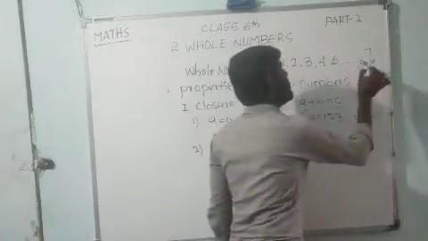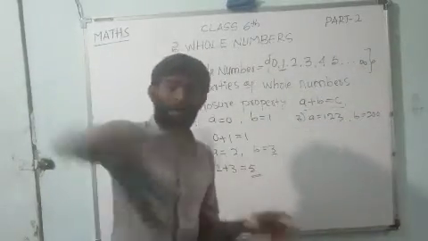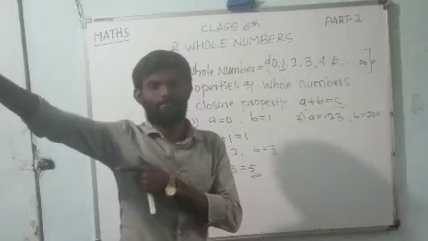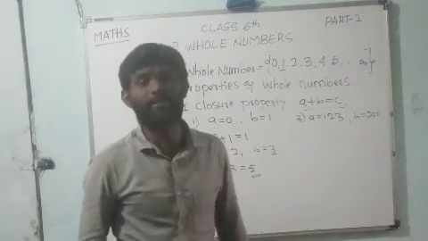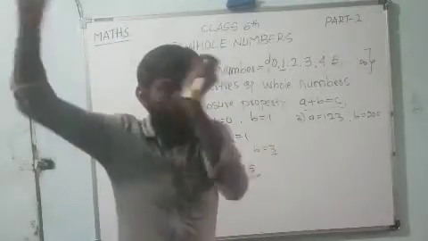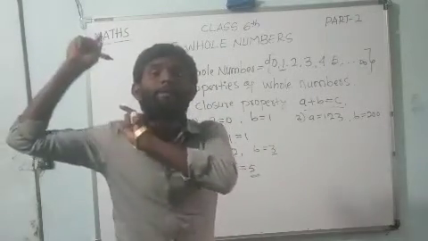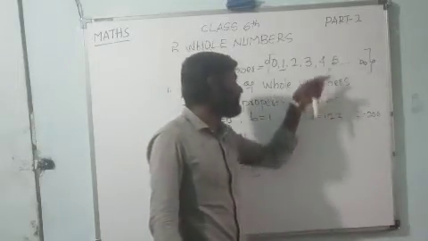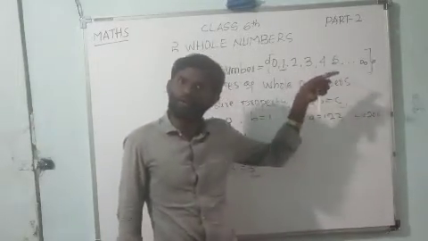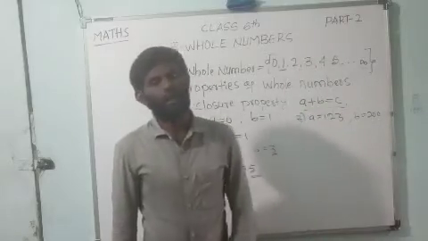Infinity means we can write uncountable numbers. The whole number set begins with 0 and goes up to uncountable whole numbers. That's why 123 and 200 also come in between.